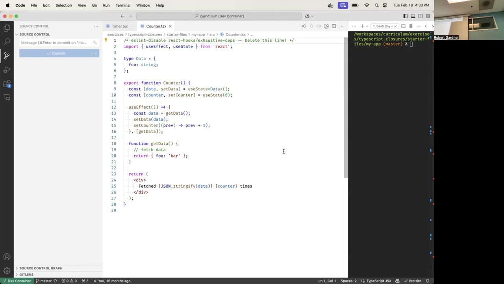How about getData? Is there anything inside of here? There's nothing inside, so this has no dependencies. Nothing goes in its backpack. And that was it.